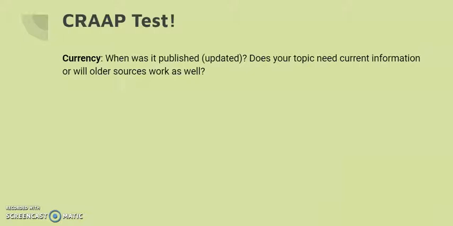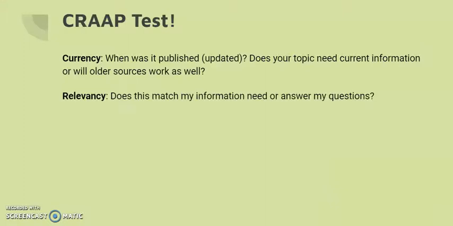If it's something scientific, medical, technical, you definitely want the most up-to-date information. Maybe certain history topics or literature or other aspects of the humanities can still have something to gain from older sources, but in general, information that's online that is really out of date, you want to be kind of cautious of.